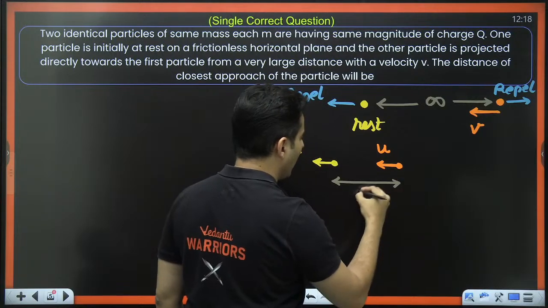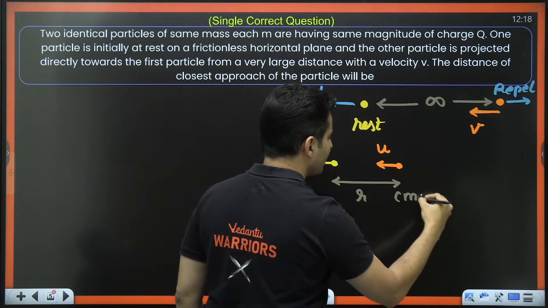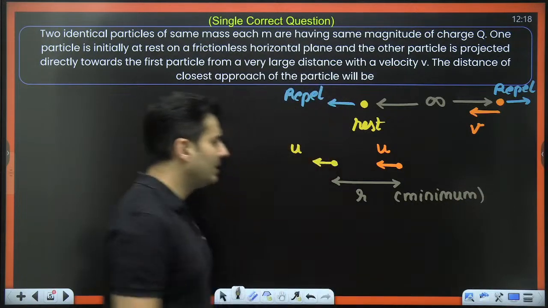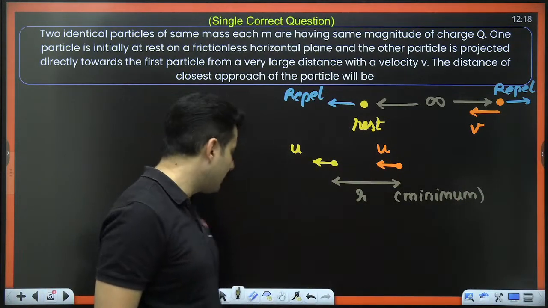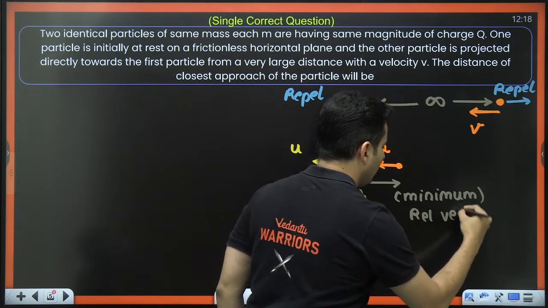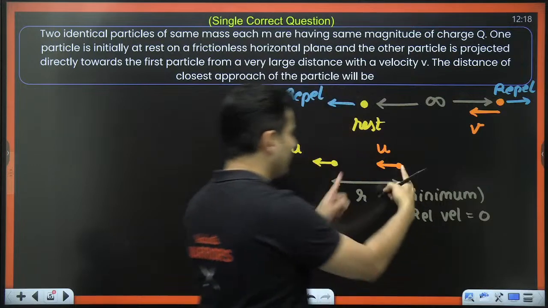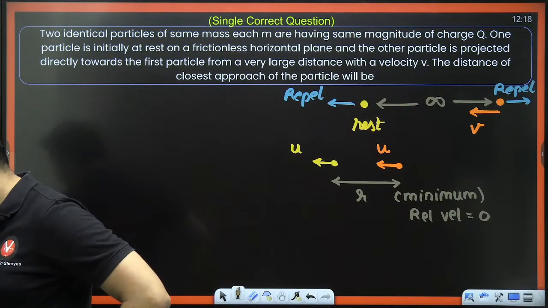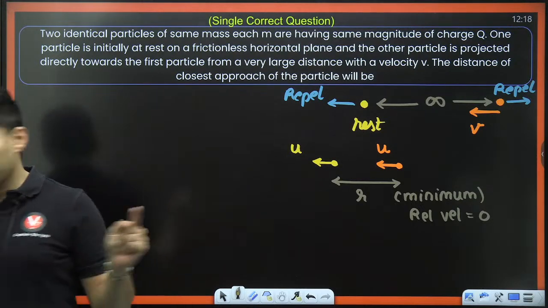The separation between them is right now r, and this is obviously the minimum, the least separation, when both their speeds are equal. So I would also say relative velocity is 0. That is why they have the same speed. Very good. Now, next thing.